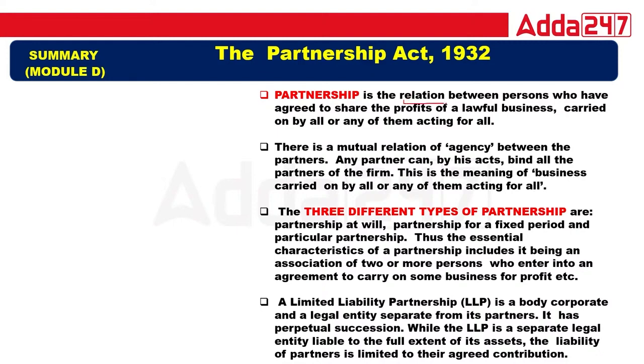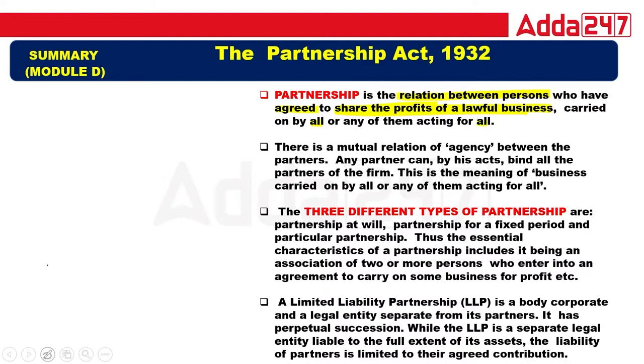It is the relation between persons who have agreed to share the profit of a lawful business carried on by all or any of them acting for all. This is called what? The definition of partnership. Okay, relation between persons who agreed to share the profit of a lawful business carried on by all or any of them acting for all.